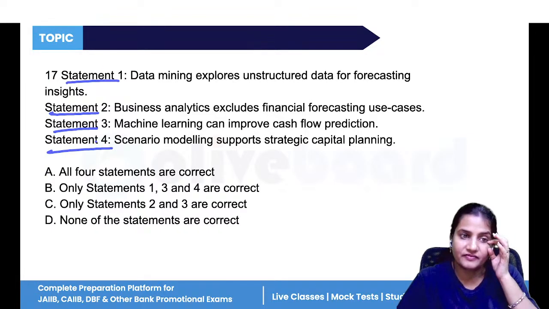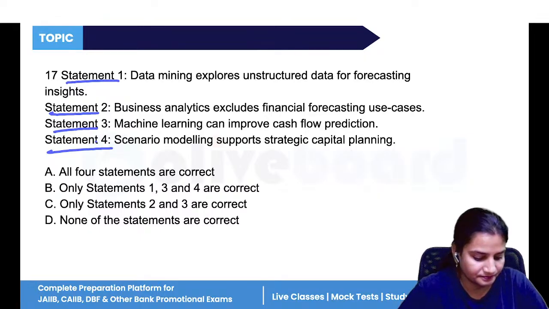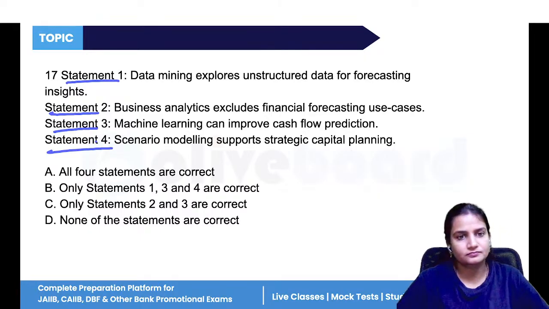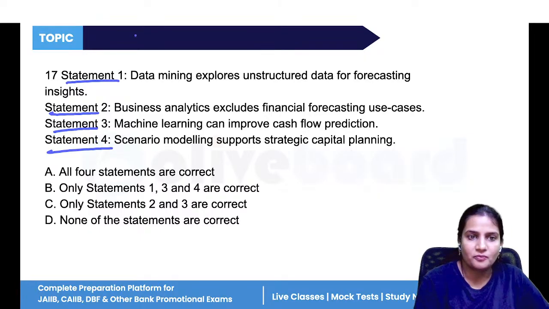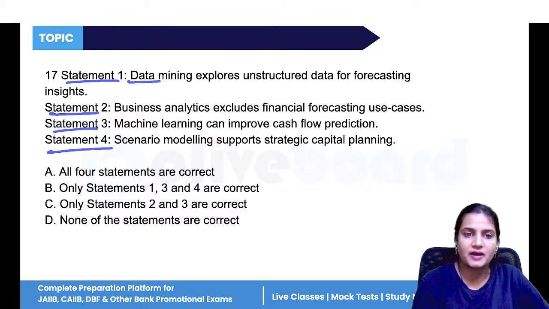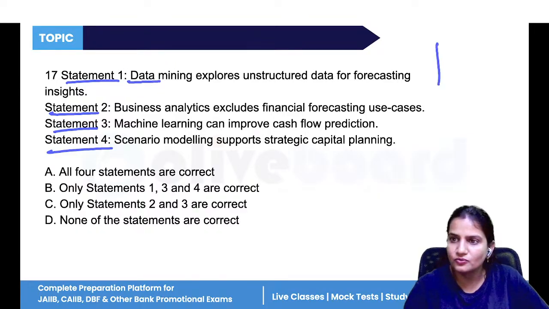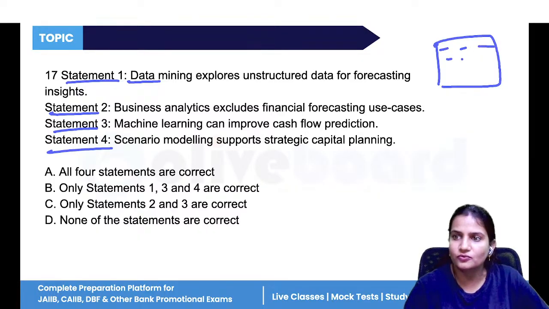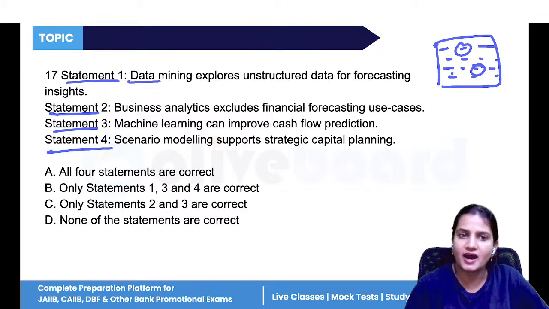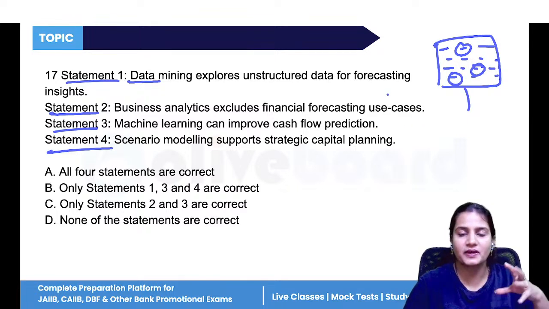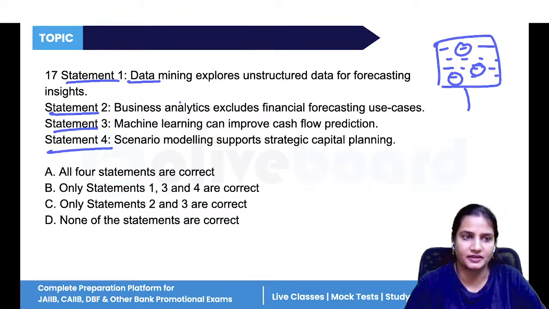Next, question number 17. Again, four statements are given to you. It is from business data analytics, that is data mining. Data mining is where a huge amount of data is given to you, large sets of data. If you are picking the relevant data from large sets of data, that is called data mining. So it explores unstructured data for forecasting and insights.